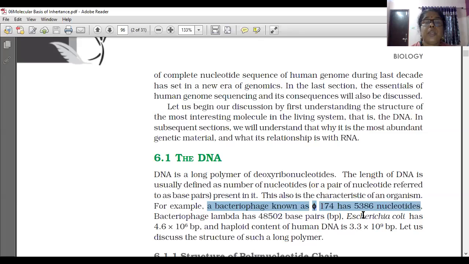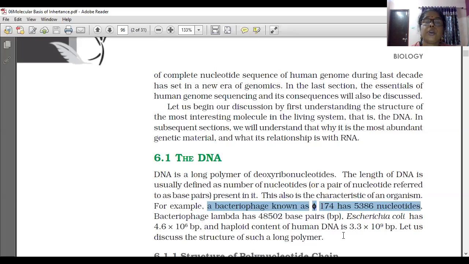Bacteriophage lambda has 48,502 base pairs. And E. coli bacteria has 4.6 into 10 raised to 6 base pairs. And the haploid content of human DNA is 3.3 into 10 raised to 9 base pairs.